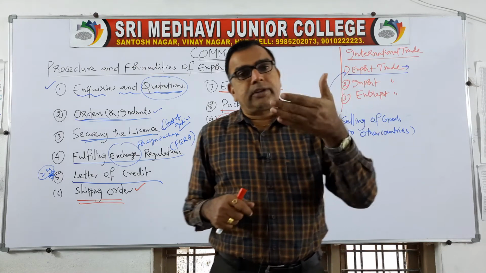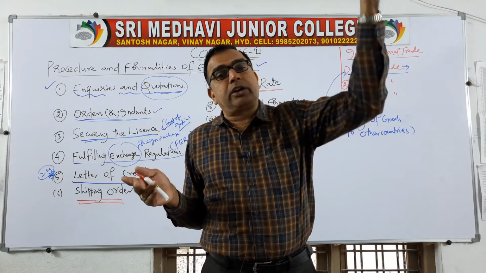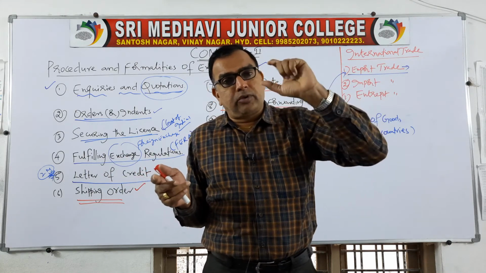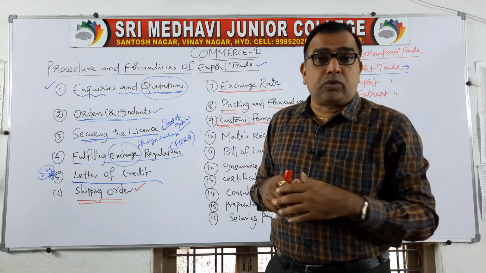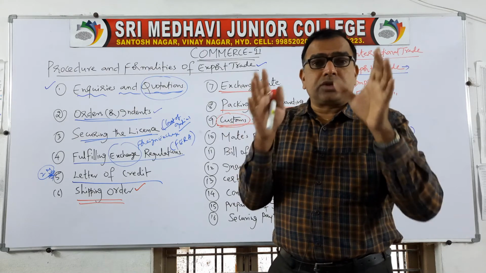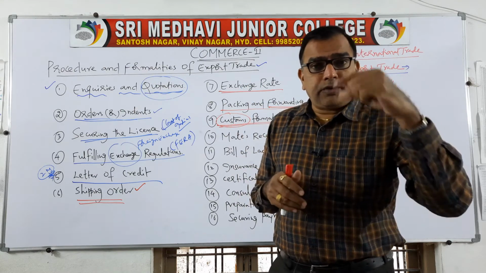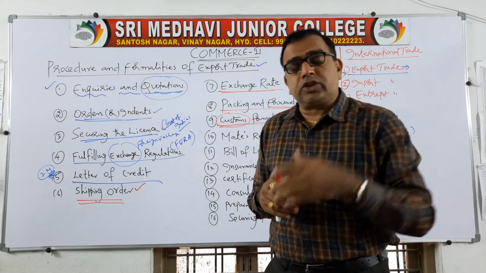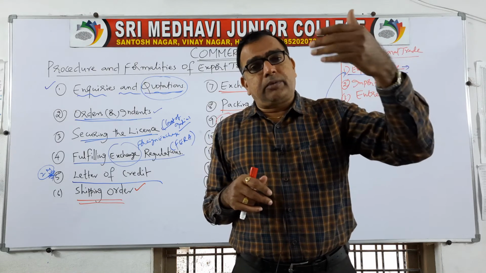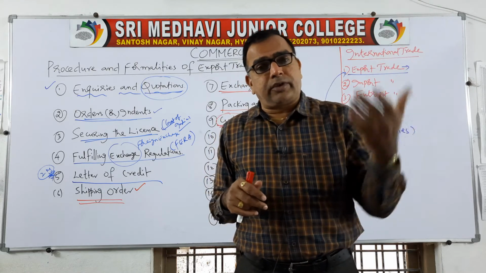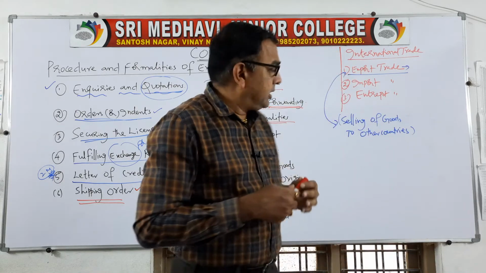We have to submit various proofs of production, where we have accumulated these goods, and to which country we are sending. All these documents we have to enclose, and then according to the quantity and nature of the goods, because all goods are not taxed at a uniform rate. Different commodities will have different rates. If you read the newspaper, you will understand all these things. Electronic goods are taxed at a different rate, textiles at a different rate, food grains at different rates. So according to that rate, we have to pay customs duty.